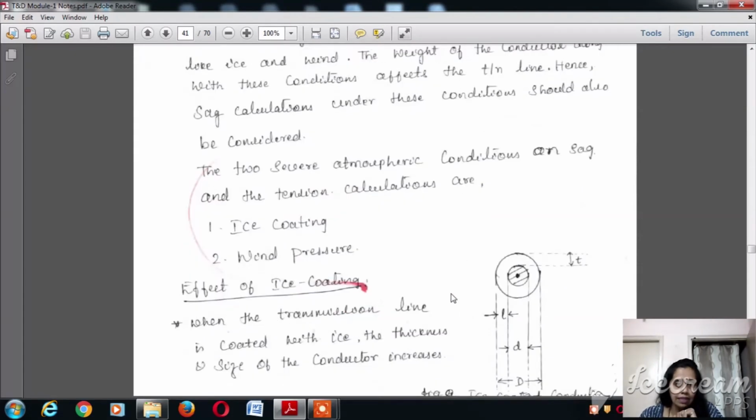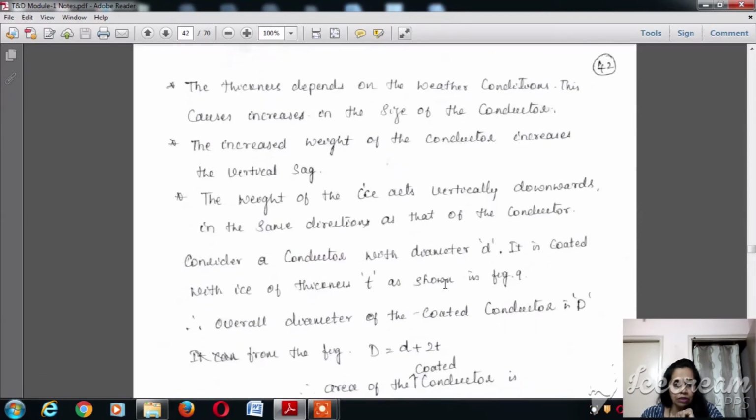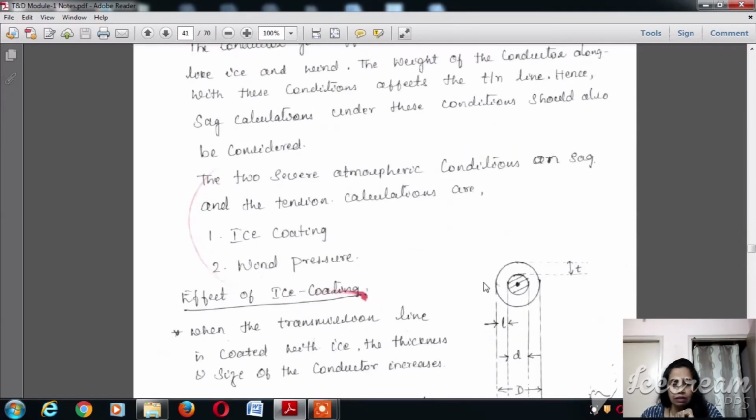Hence the sag calculations under these conditions will differ from the ones we considered earlier. The two severe atmospheric conditions, as I already mentioned, are the ice coating and the wind pressure. So what is the effect of the ice coating on the conductor?